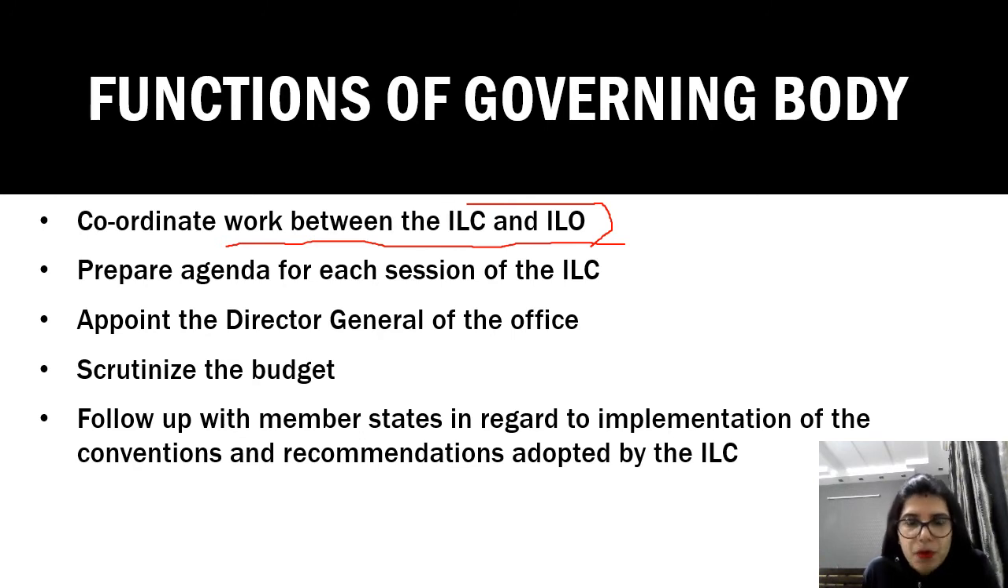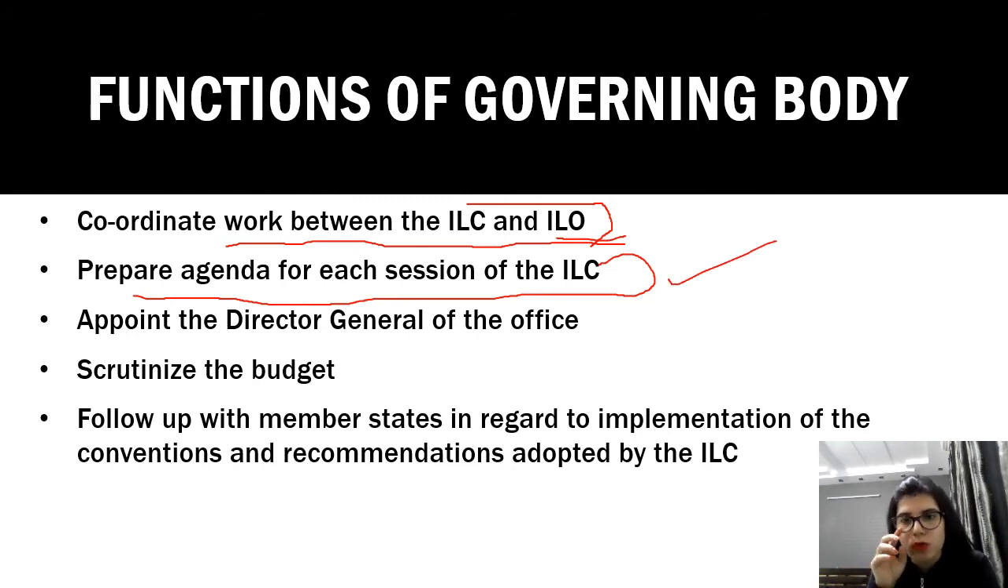It coordinates the work between the International Labour Conference and the International Labour Office. So the International Labour Office, we will read about it ahead, right? Then it prepares the agenda for each session of the ILC. So I told you, at least once in a year the ILC holds a session. So the governing body prepares an agenda for each session, that is, what would be discussed in the International Labour Conference. Then it appoints the Director General of the office, right?